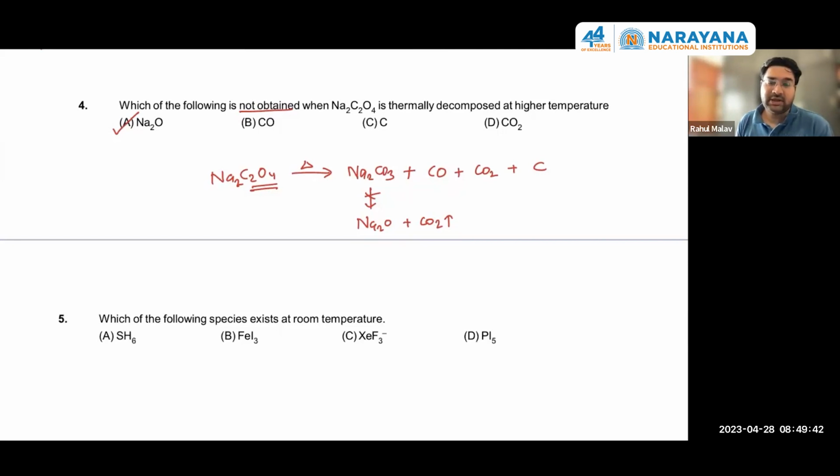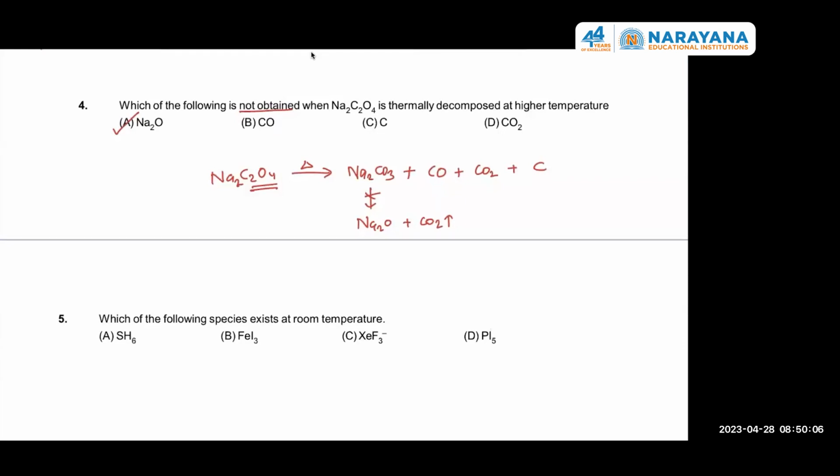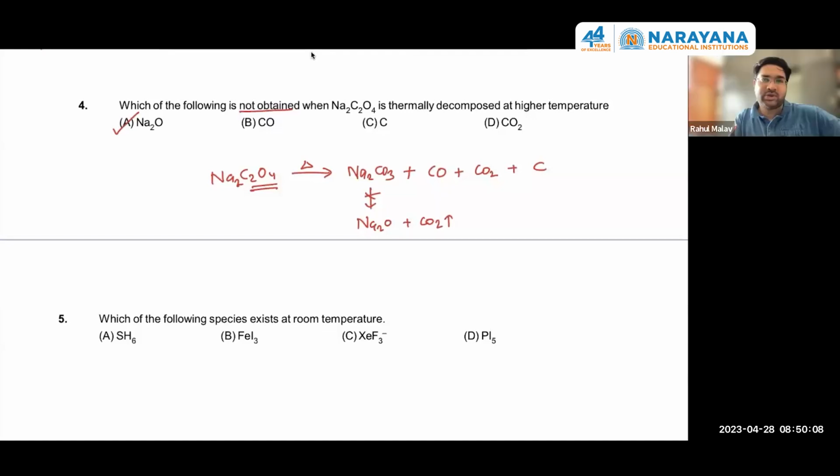Do you have an idea what to do in this? Please give your answers. Some of the students have given the answers. Rest of the students, please mark your presence in this question. What is your answer? Option D. Yes, it is a very straightforward question because you know that PCl5, PBr5, PI5 do exist at room temperature. So the answer is very straightforward.